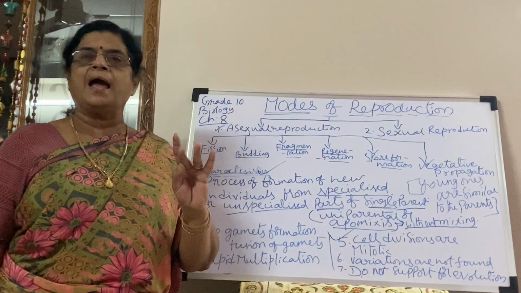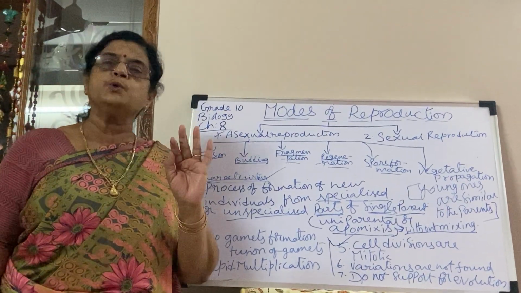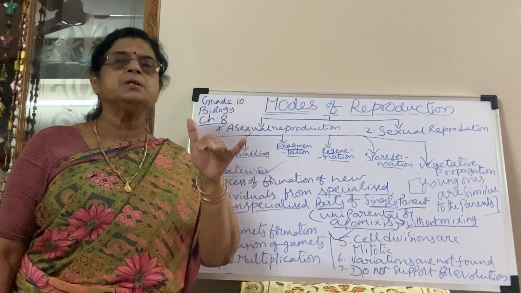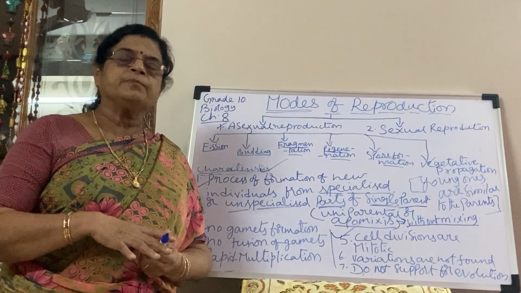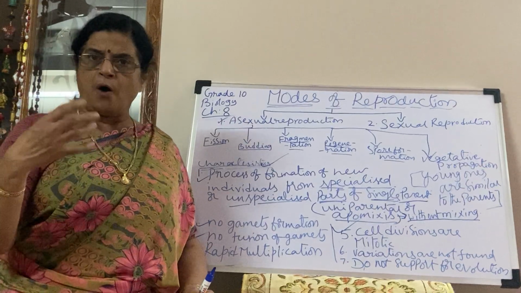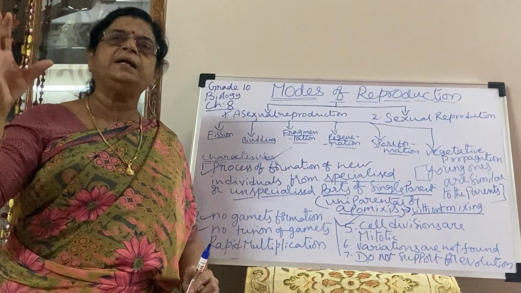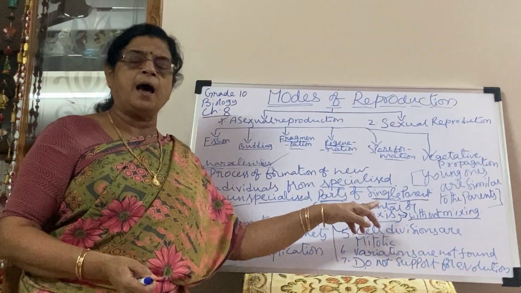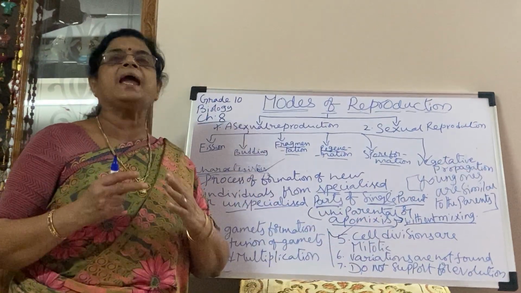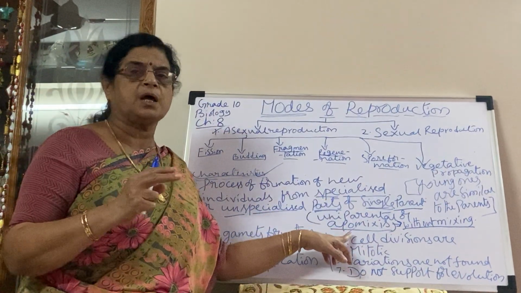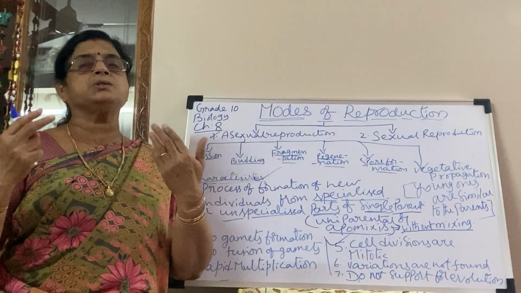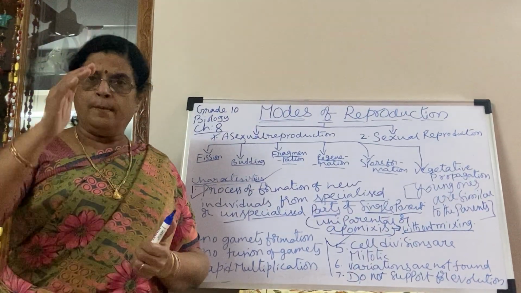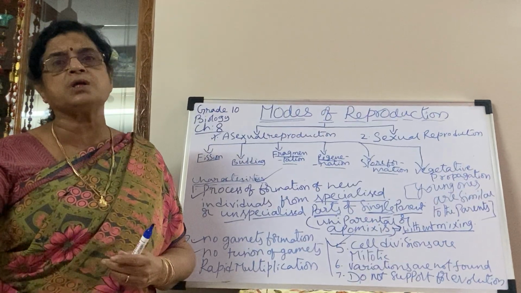Next, no gametes formation, no fusion of gametes. That means fertilization does not take place. And the new young ones formed by this process are identical to the parent cells and are not showing any variation. That means variations are not formed. If variations are not formed, new species are not formed. Because of the variations only new species are formed.